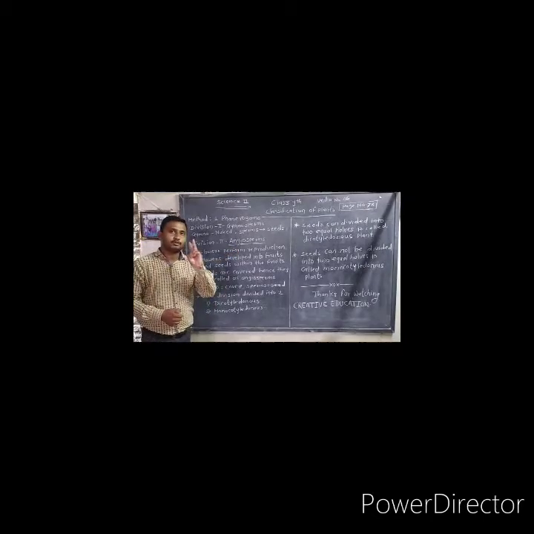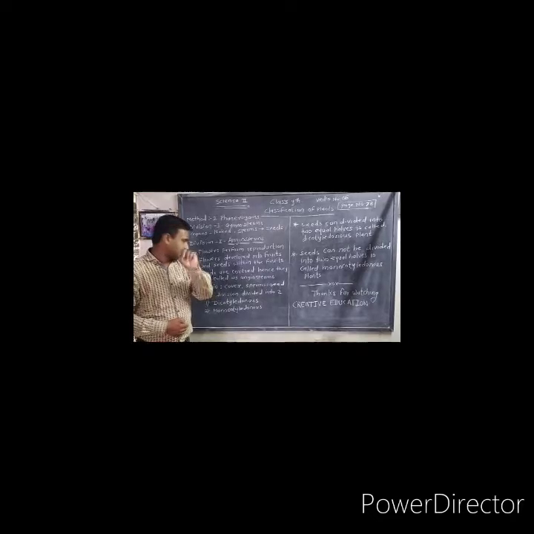The angiosperm division is divided into two subdivisions. First subdivision is dicotyledonous and second subdivision is monocotyledonous. Dicotyledonous and monocotyledonous are the subdivisions of the angiosperms.